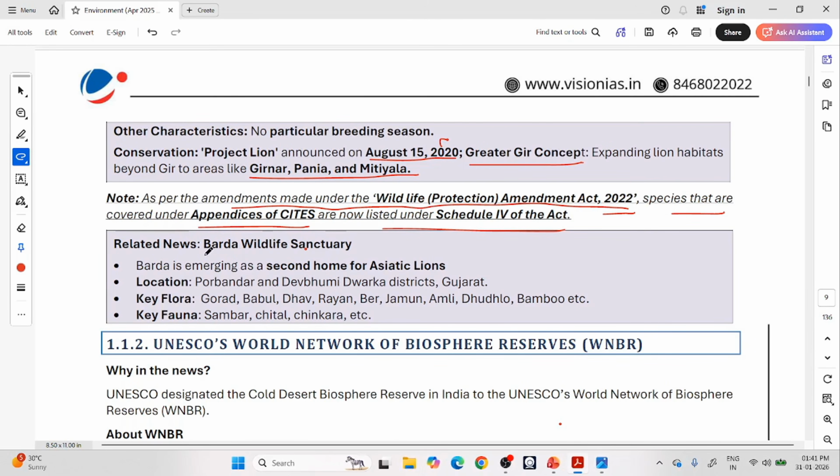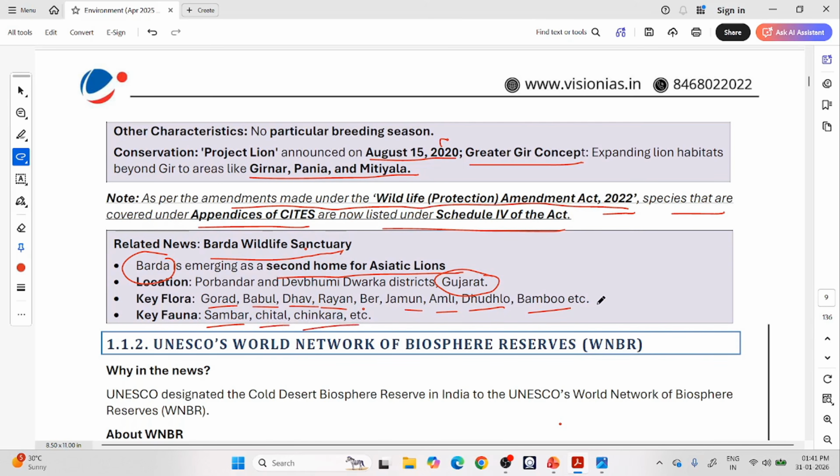There is news about Barda Wildlife Sanctuary, which is also in Gujarat. Barda is emerging as the second home for Asiatic lions. The number of Asiatic lions in this sanctuary is increasing. What are the key flora? Flora means plants, fauna means animals. The key flora found in this region: Gorad, Babul, Dhav, Ber, Jamun, Amli, Dudhlo, Bamboo, etc. These are plant species. Key fauna: Sambar, Cheetal, Chinkara.